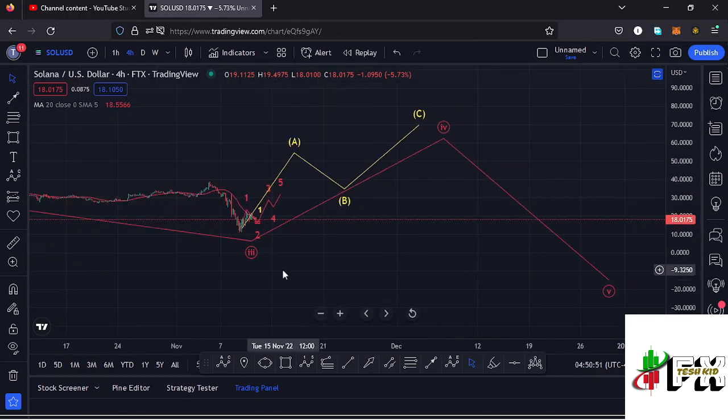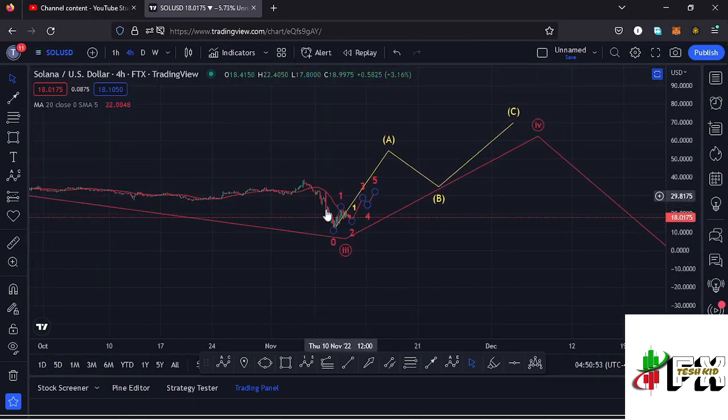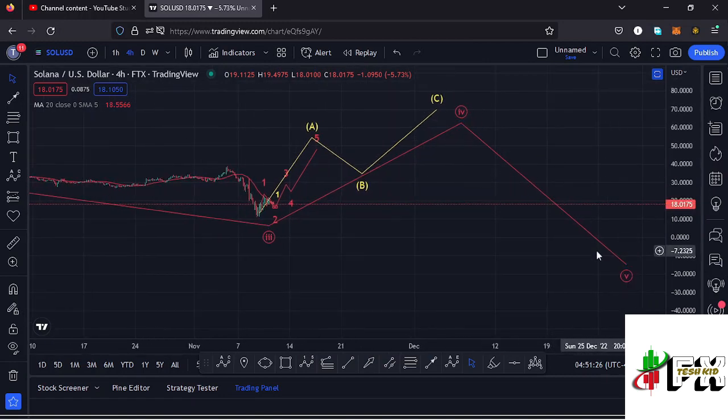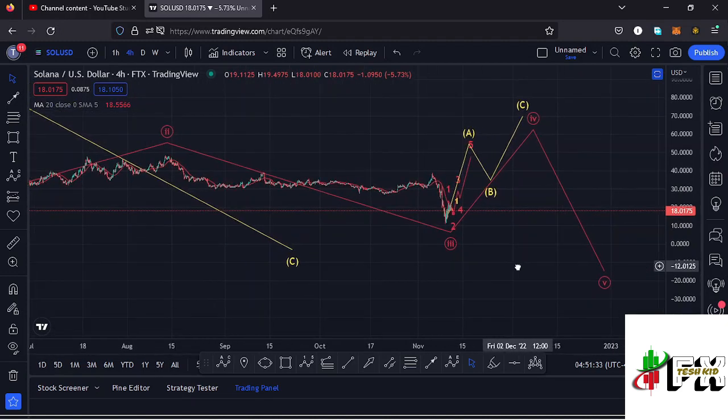And there are chances that the Elliott wave structure that I have shown you on the 1 hour chart, once we see the formation of the wave 5, that can complete the formation of that wave A. Then expect an ABC corrective structure over here completing the formation of this wave B. Then expect another 5-wave structure completing the formation of that wave C to the upside, and also completing the formation of that wave 4. Then expect an impulsive movement to the lower side in the formation of that wave 5. So those are my 2 possible scenarios that I'm expecting to play out here on the Solana chart,